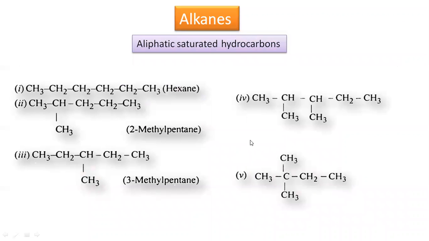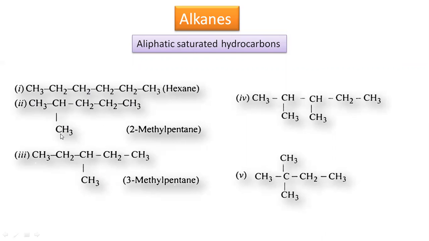See, these are the examples for alkanes, which are aliphatic saturated hydrocarbons, meaning carbon atoms are linked to each other and form an open chain structure. Though it is in the branched form, it is an open chain structure. The first example is one in which 6 carbon atoms are in a chain, therefore its name is hexane. Here, see 1, 2, 3, 4, 5 carbon atoms are in a straight chain and one methyl group is a branch group, present on the second carbon atom.